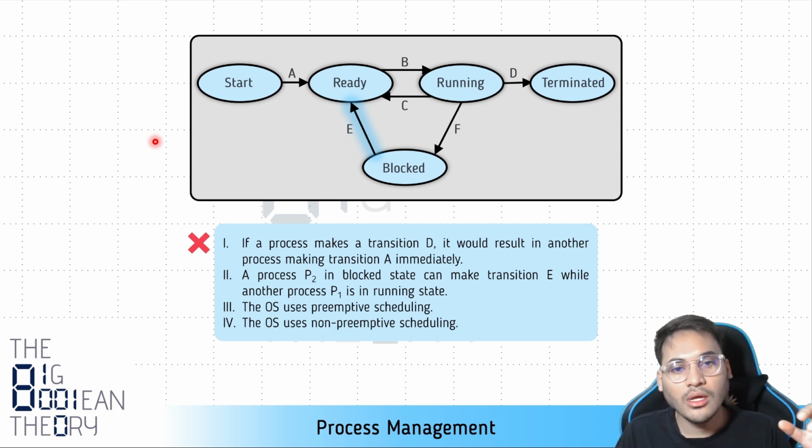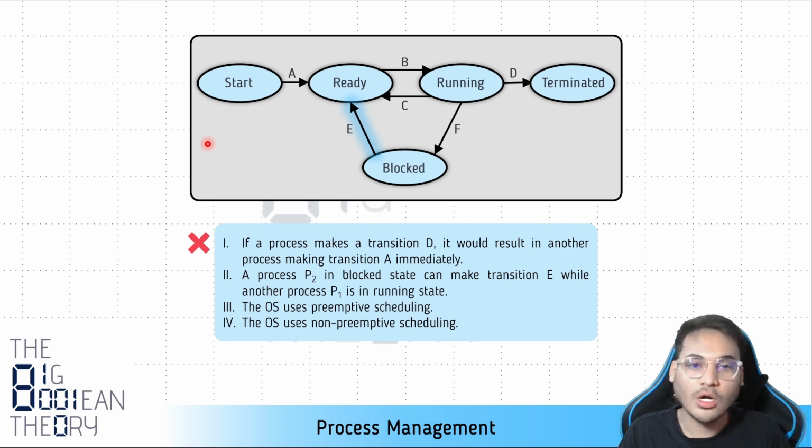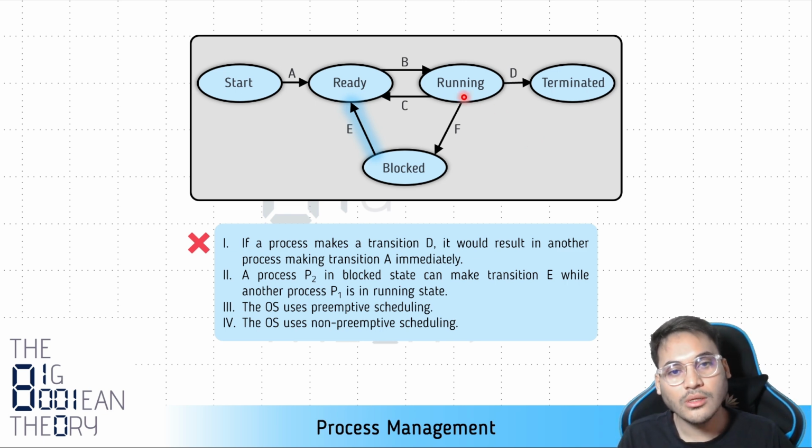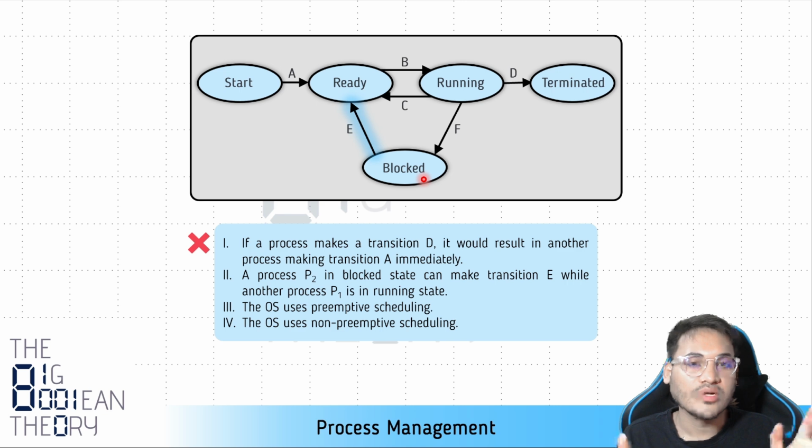Why? Why is the process in the block state? It is in the block state because it is waiting for some event to happen, and let's say it is waiting for an IO operation to finish. This has no correlation with the process which is running. An IO operation can complete, and when it completes, the operating system will put the process which is in the block state into the ready state. Let me explain this in more detail. Let's say the process is running, and in parallel there is an IO operation going on for which another process is blocked. The IO operation is taking place on the IO devices, and this process is running on the CPU.